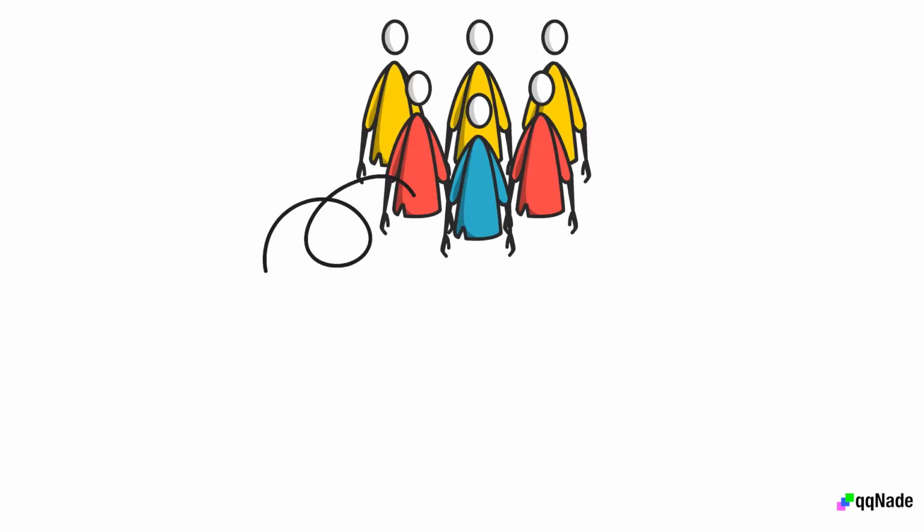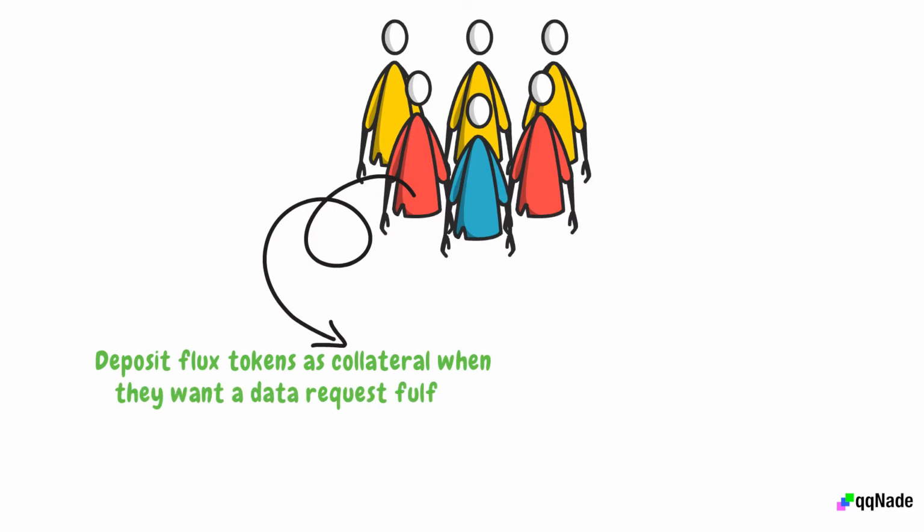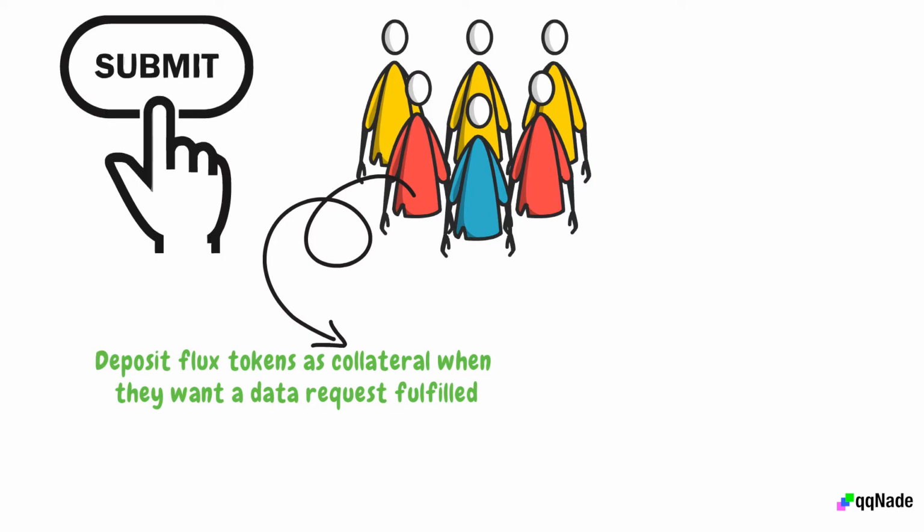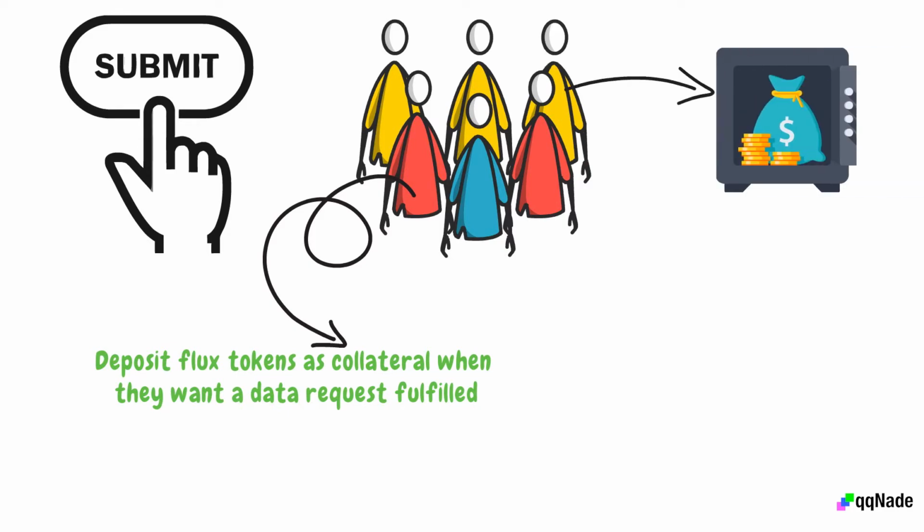Mind you, users have to deposit Flux tokens as collateral when they want a data request fulfilled. Collateralization helps prevent bad actors from submitting invalid requests to the protocol. Invalid requests will lead to losing a user's deposit. This increases the security of the network as they are penalties for malicious behavior.